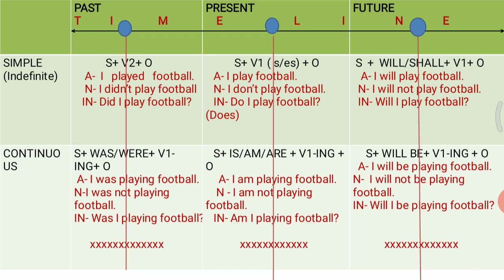If I am saying I play football, it is simple present tense, because in this sentence we do not know whether the work is continuing or completed. That is, it is indefinite, or you can say it is not defined. So it is simple present tense.